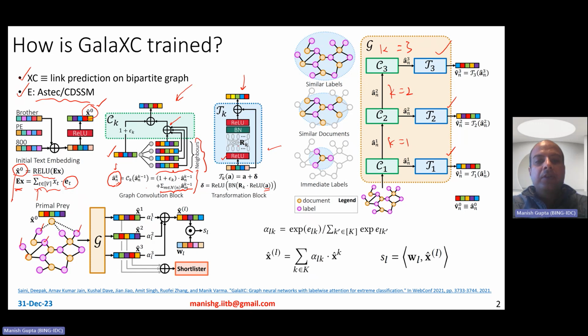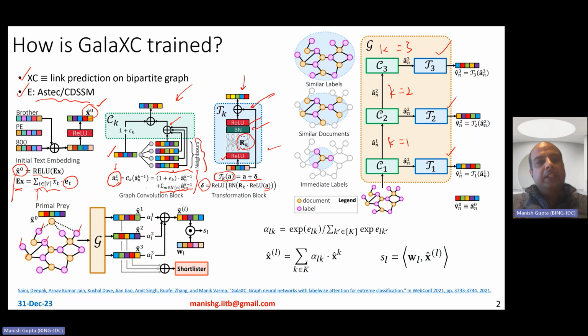You do an RK transformation. Again, RK is a matrix which is learned over training, right? And then you do batch normalization, again ReLU on top, and that basically gives you delta, and this delta is added with A so as to give you the overall transformed representation. Okay. So essentially, as you see, using this residual connection, you're basically doing the residual activity, right?